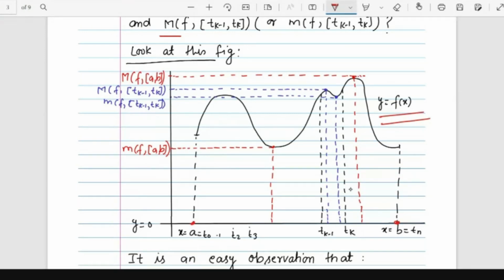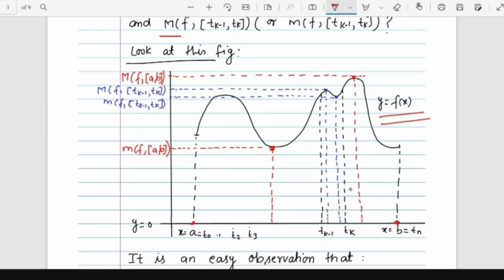So what is the infimum of the function on the whole interval? That will be the lowest height. This is an intuitive idea. I'm not proving anything mathematically. Just look at the picture and get an intuitive idea of what is going on. So small m is the infimum of the function on the whole interval. That must be the lowest height, because the function is represented by the ordinate, that means by height.